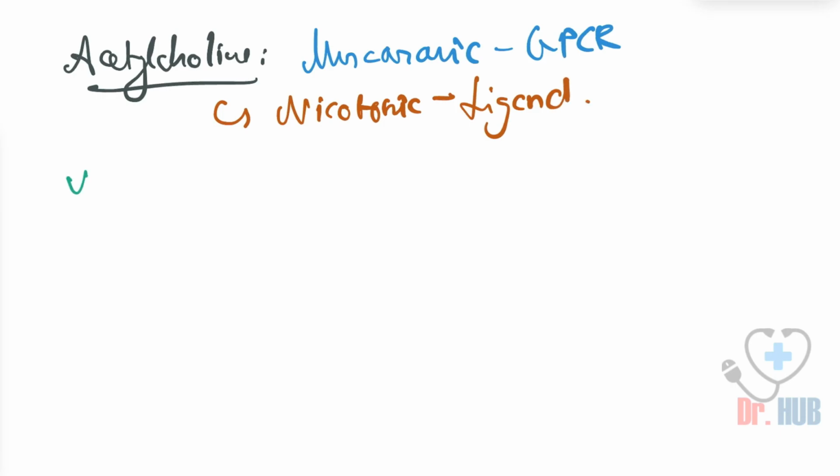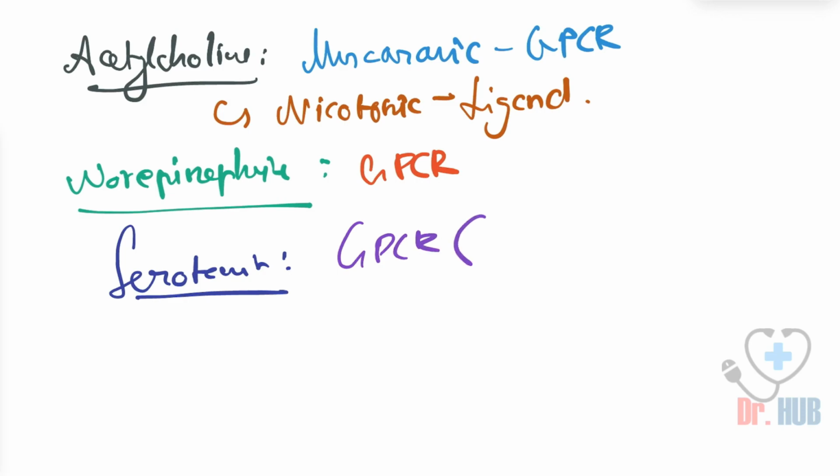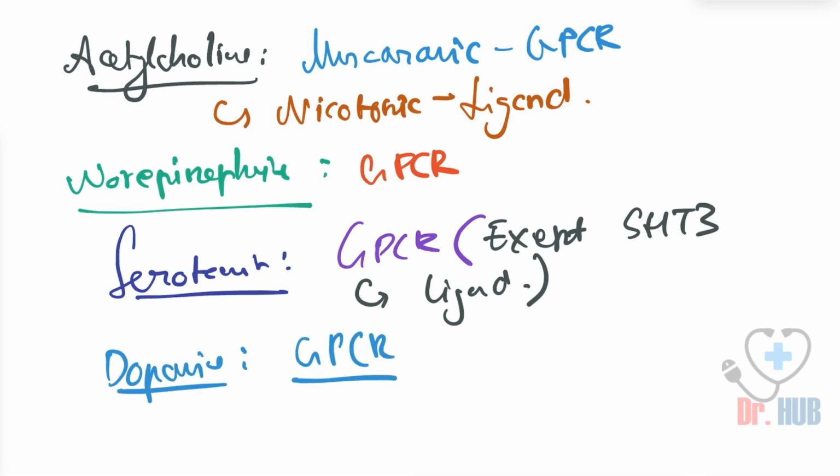Then we move on to norepinephrine. Here it includes the GPCR. Then we move on to serotonin. Serotonin again involves the GPCR. There is an exception here, that is 5-HT3. This is ligand gated, the 5-HT3. Lastly, we look at the dopamine. Dopamine is GPCR. This is the receptor.